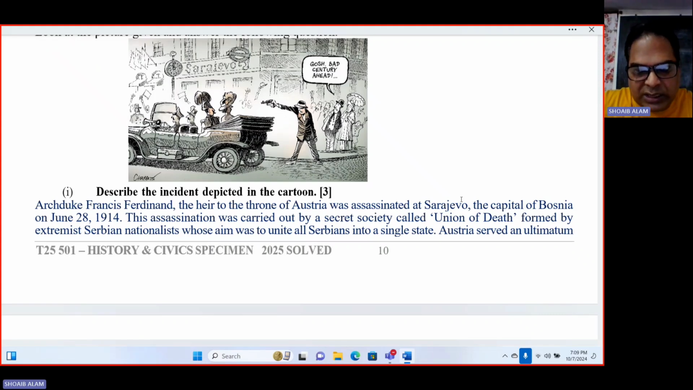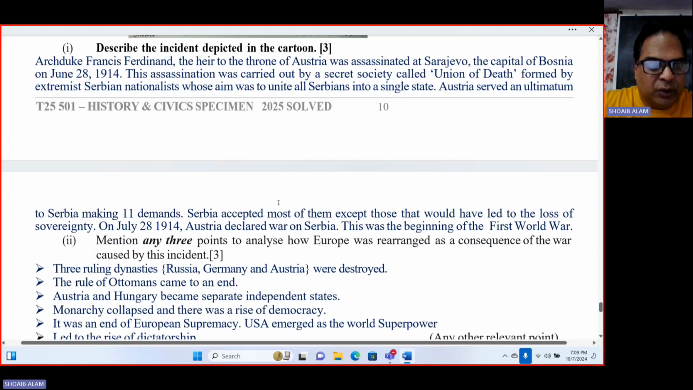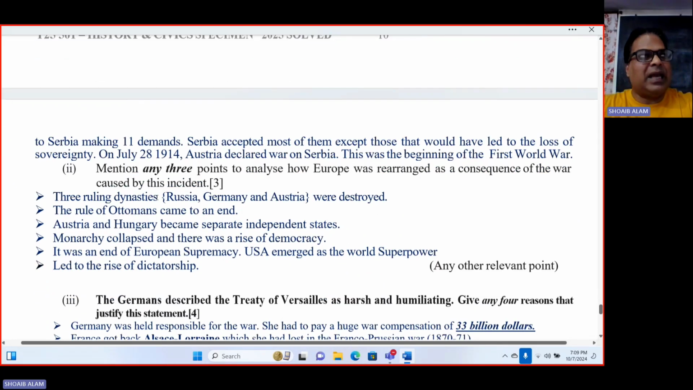Austria served an ultimatum to Serbia, making 11 demands. Serbia accepted most of them except those that would have led to the loss of their sovereignty. So on July 28, 1914, Austria declared war on Serbia.